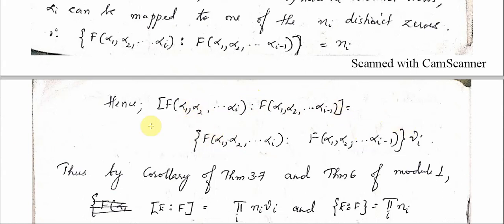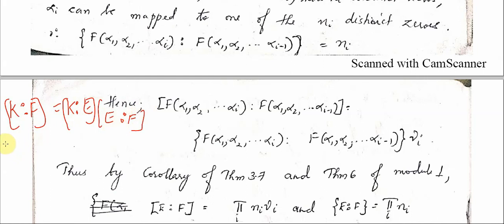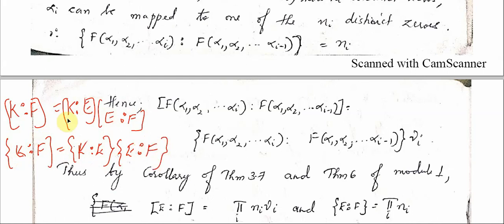Alright, now by corollary of theorem 3.7 and theorem 6 of module 1, we can see that those two theorems, that is, we proved that the degree [K:F] equals [K:E] times [E:F], and the same thing we also saw for the index: the index {K:F} is equal to {K:E} times {E:F}, where K is contained in E and E is contained in F.